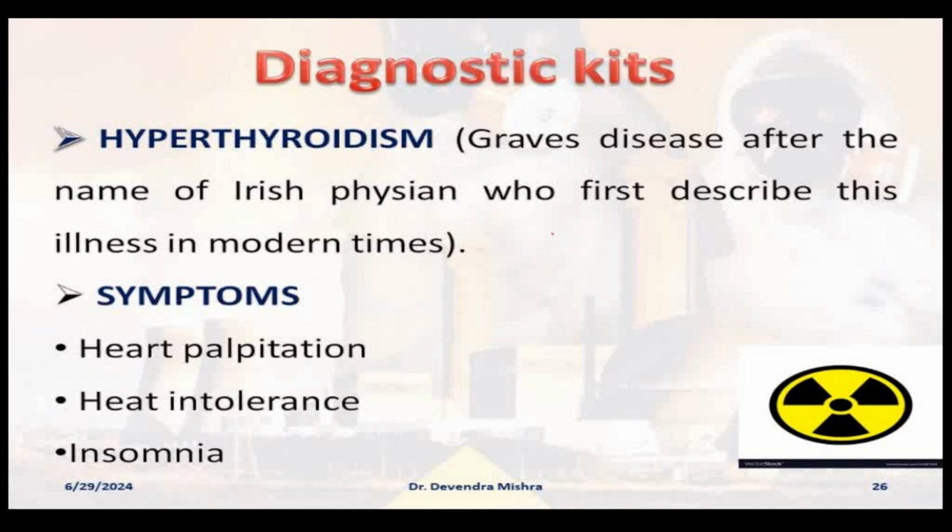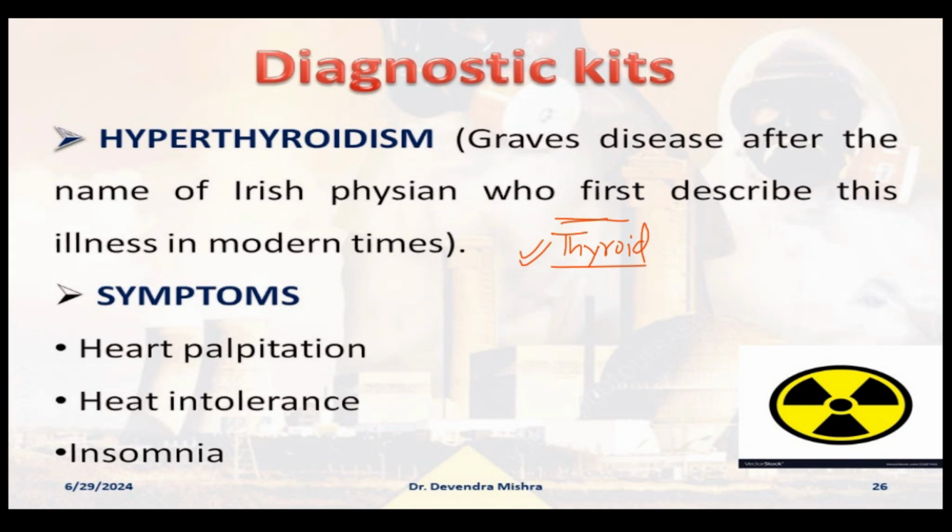But before introducing the exact diagnostic kit, let me tell you something about your thyroid gland. First of all, you should know your thyroid gland. This thyroid gland basically does things for the entire body of the human being. If this thyroid gland malfunctions, then two kinds of problems occur, and the most common is hypothyroidism. What is hypothyroidism and what is hyperthyroidism, you should know these things.